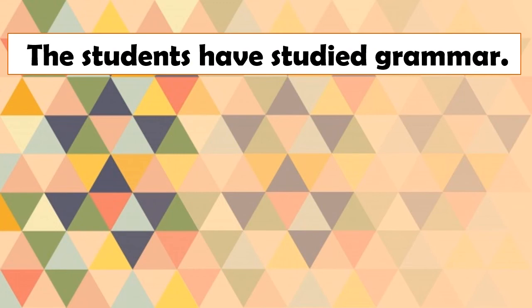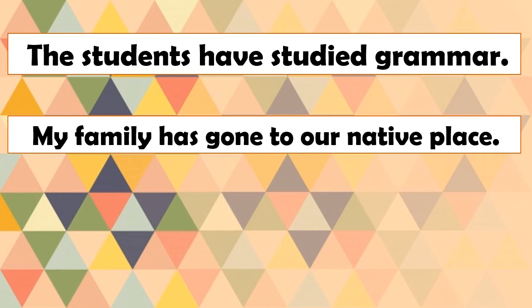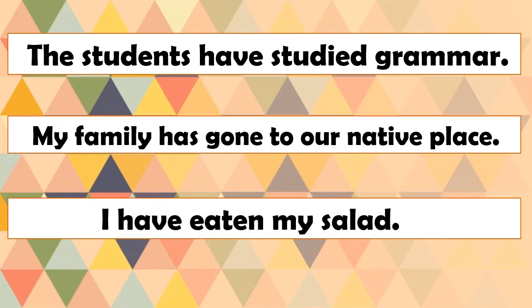Now we will take some more examples. The students have studied grammar. Now look at the verb and the auxiliary verbs also. My family has gone to our native place. I have eaten my salad. Have studied. Has gone. Have eaten.